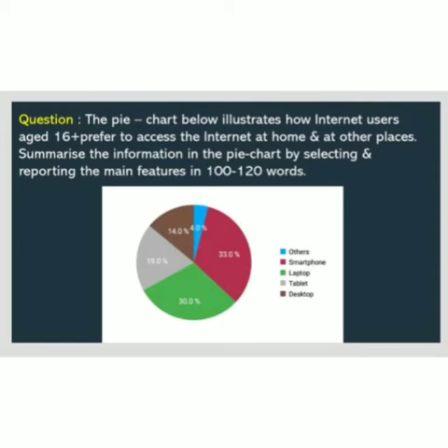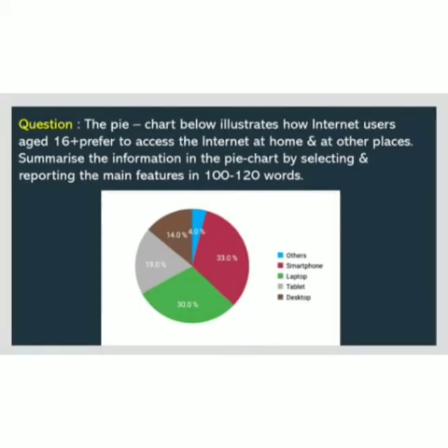Let's go through one example of analytical paragraph. The pie chart below illustrates how internet users aged 16 plus prefer to access the internet at home and other places. Summarize the information in the pie chart by selecting and reporting the main features in 100 to 120 words.